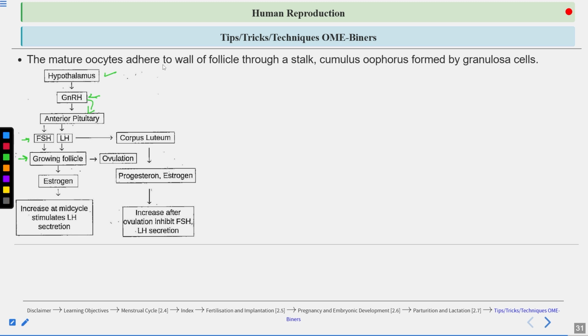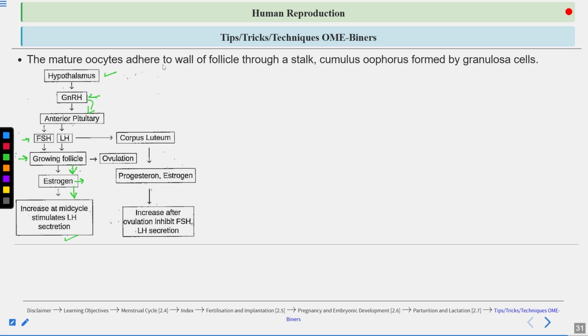Okay, growing follicles secrete estrogen. Clear? And then what happens? The level of estrogen is maximum just before the ovulation. And what does estrogen do? When the estrogen reaches or increases the threshold value, it promotes the release of FSH and LH from the anterior pituitary.